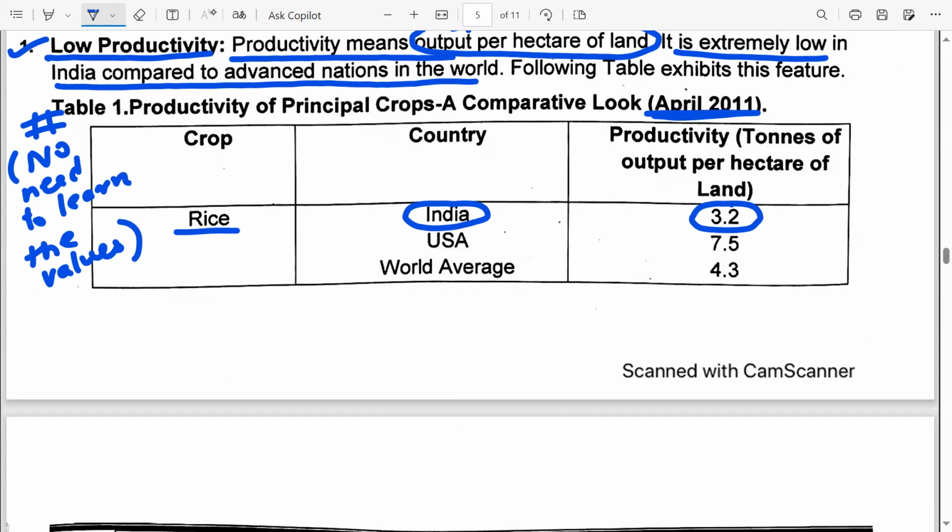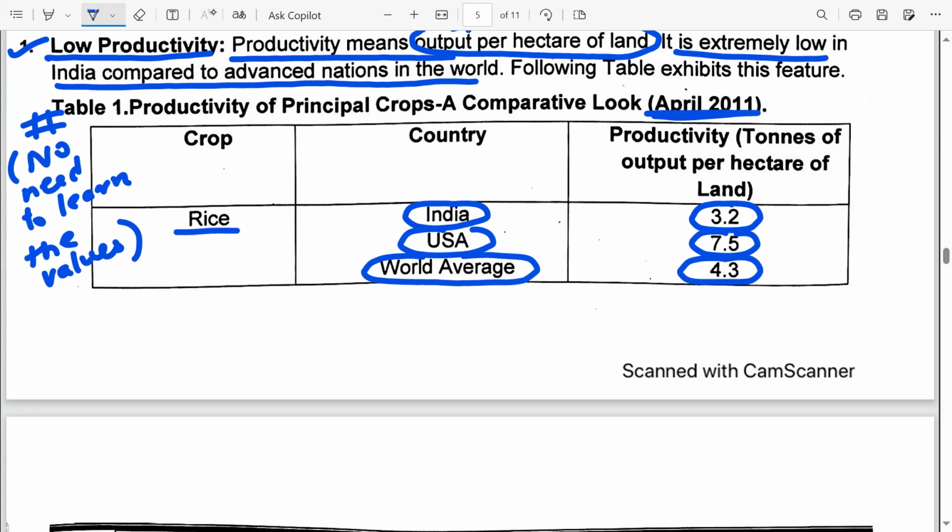Compare it with the advanced economies like the US. In the US, it's almost more than double. In the US, it's 7.5 tons of output per hectare of land. However, if you compare India with the world average, India still lies below the world average. The world average is 4.3 tons of output per hectare of land for rice.